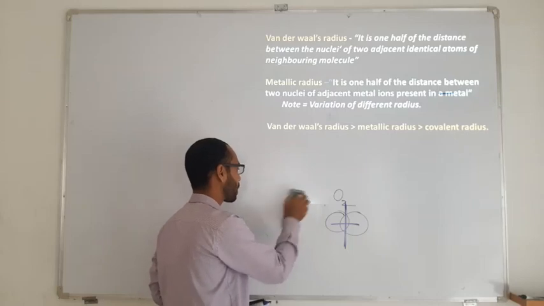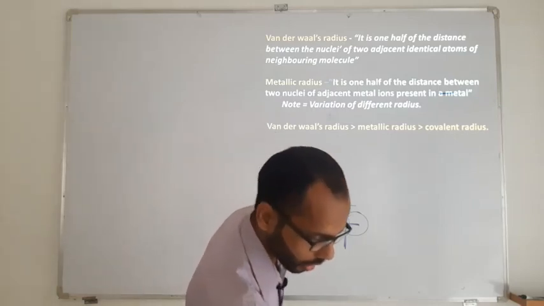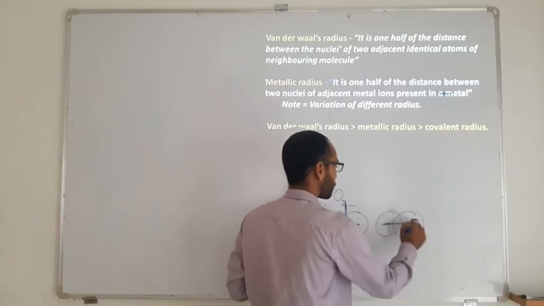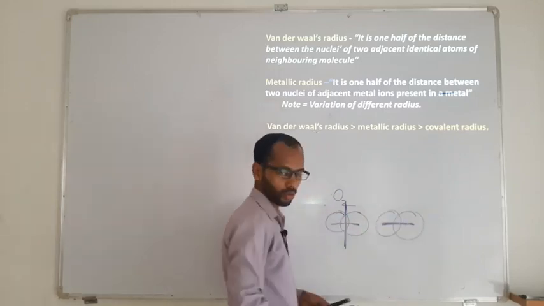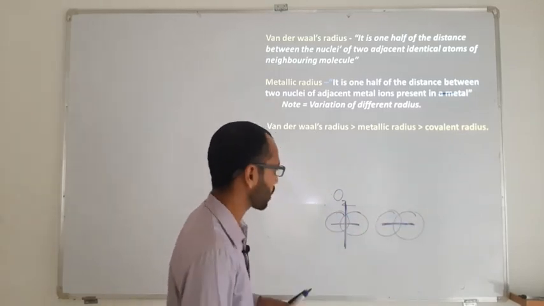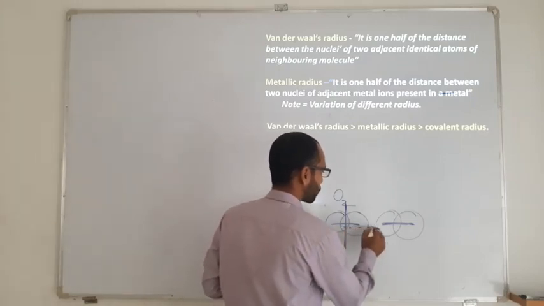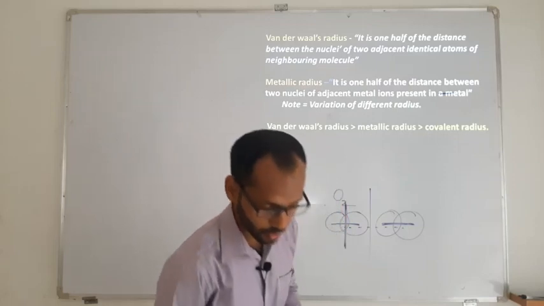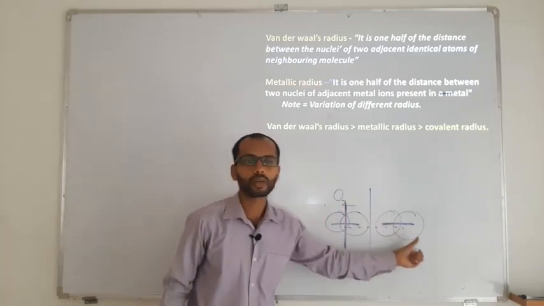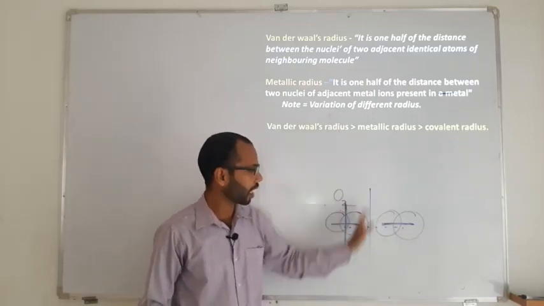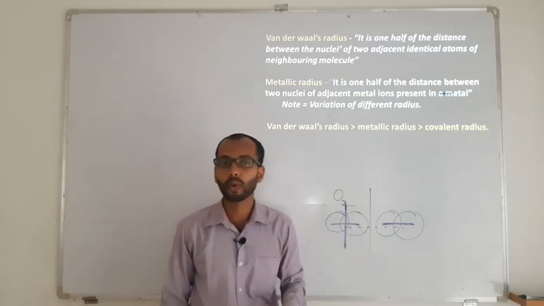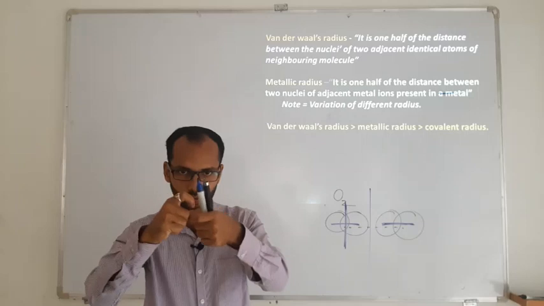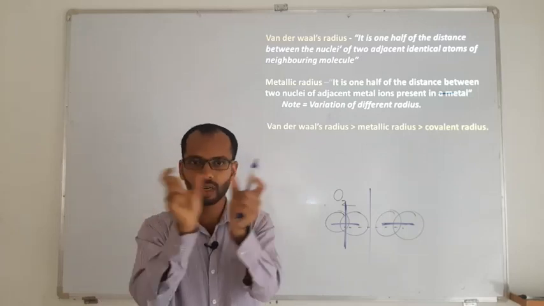Two atoms connected form a covalent radius. If two neighboring molecules have a certain force of attraction, then whatever distance there is between two adjacent non-bonded molecules, if you take half of that, that is the van der Waals radius.